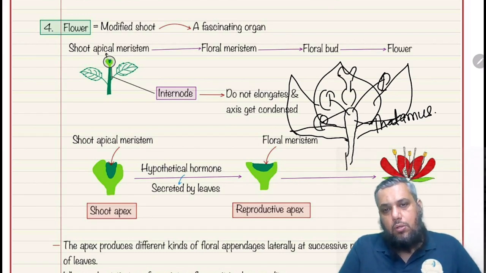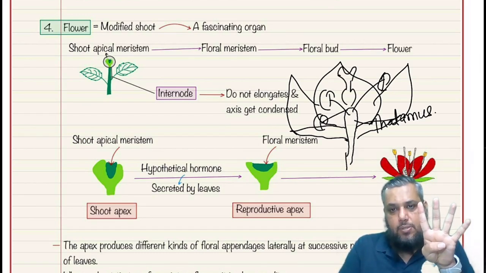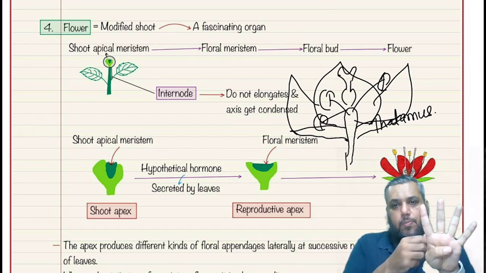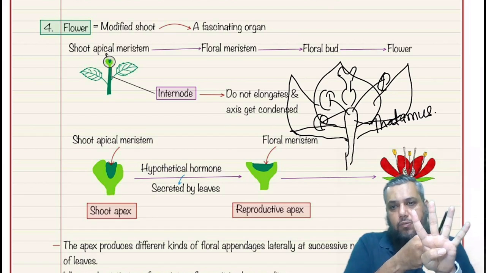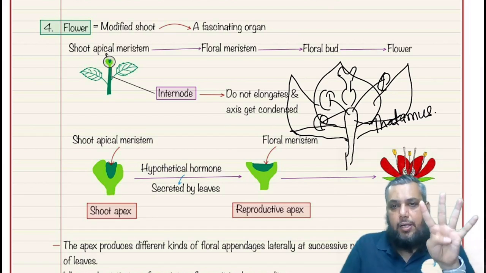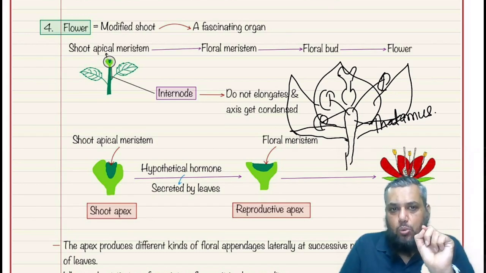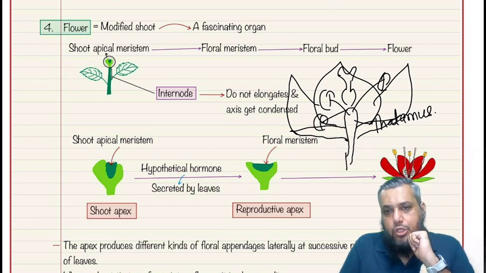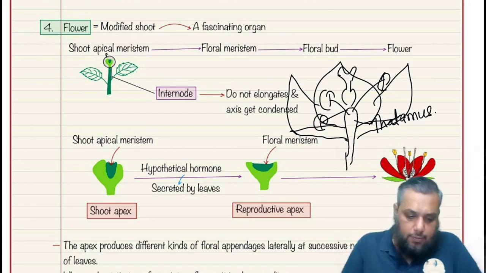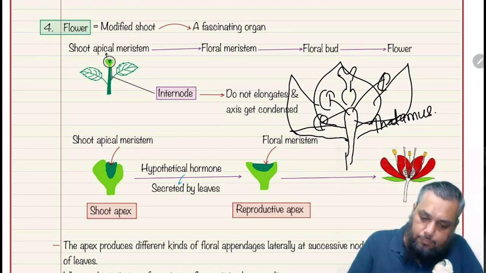So now we have got four insertions on the thalamus: of the sepals, of the petals, of the stamens, and of the carpels. So that is why we say that the flower has got four nodes and it has got three internodes, thus proving that the flower is a modified shoot, because the presence of nodes and internodes is a characteristic feature of a stem.